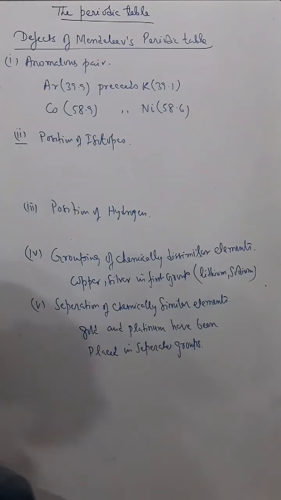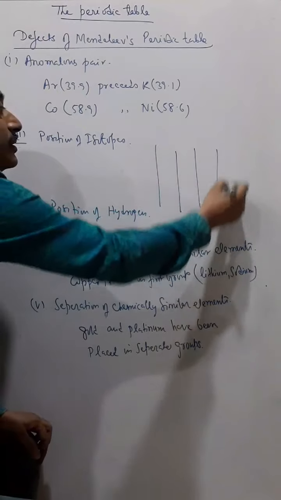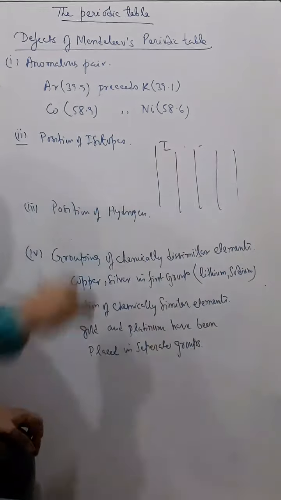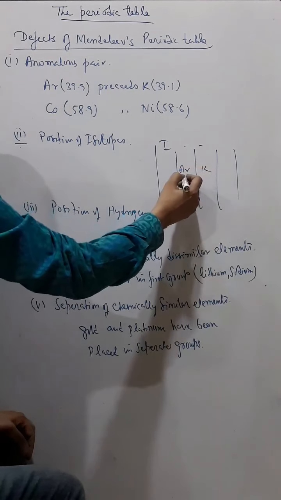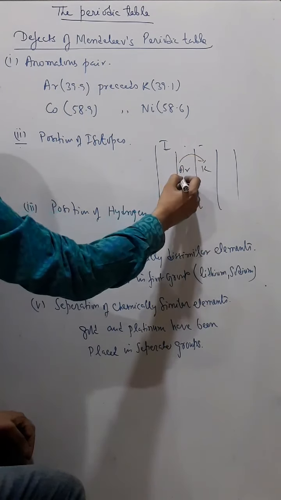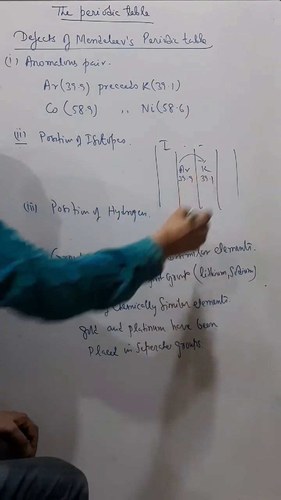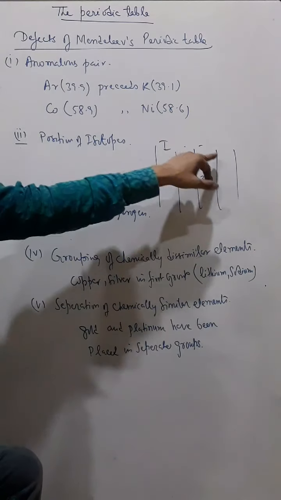Now these are groups. Argon is placed before potassium, although argon should come after because argon is 39.9 and potassium is 39.1, but in the periodic table argon comes first and potassium next.